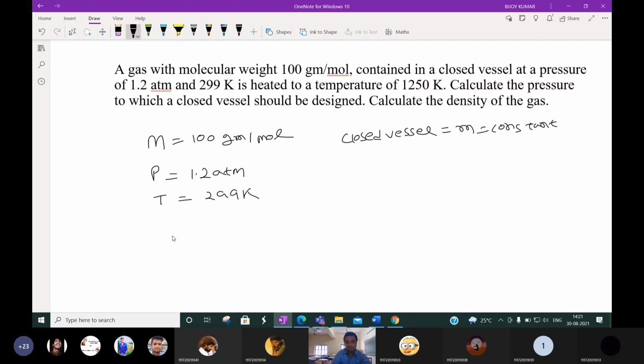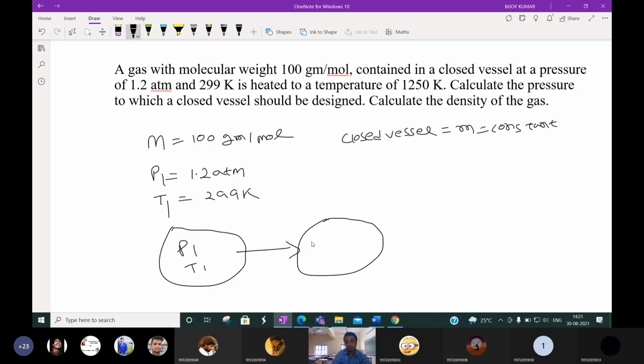It means this gas is there at a pressure and temperature, suppose P1 and T1. It is heated to a temperature T2, which is 1250 Kelvin. Here mass is constant because it is a closed vessel. Calculate the pressure to which the closed vessel should be designed. What should be the pressure, what is P2? Can anyone say?